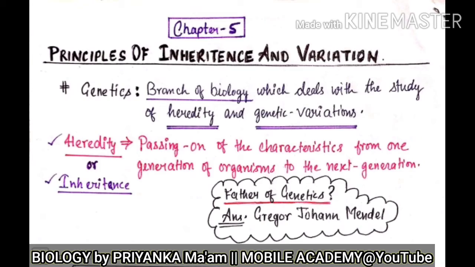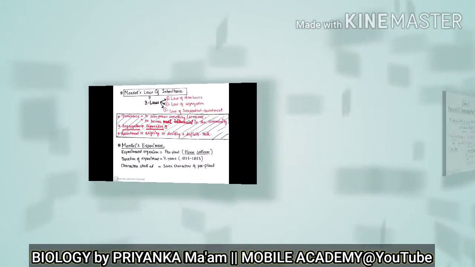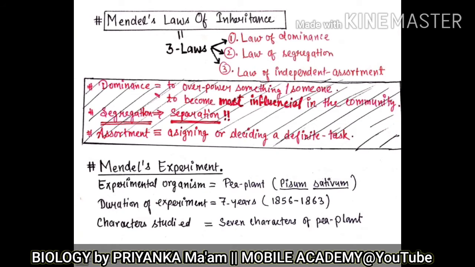Mendel gave certain laws to explain his concepts of genetics. Basically, Mendel gave three laws of inheritance.